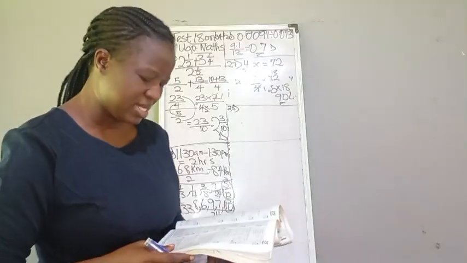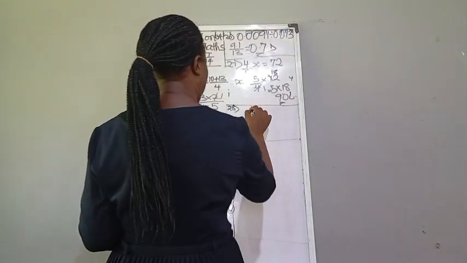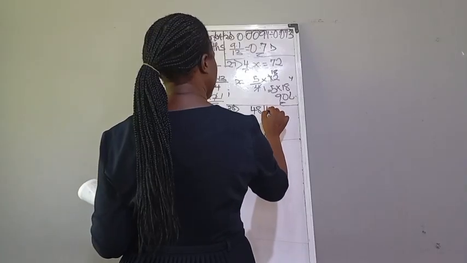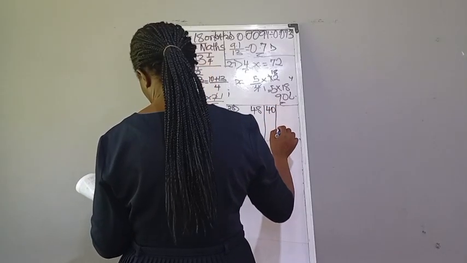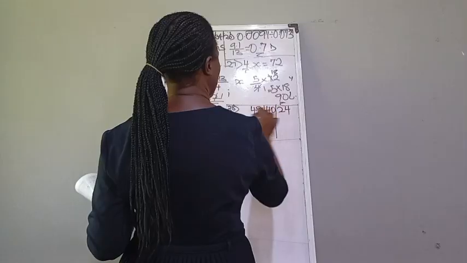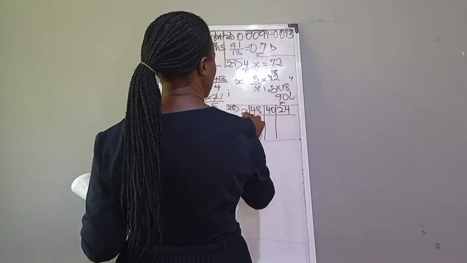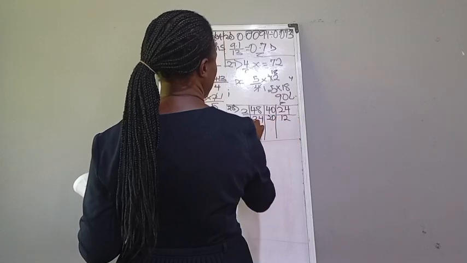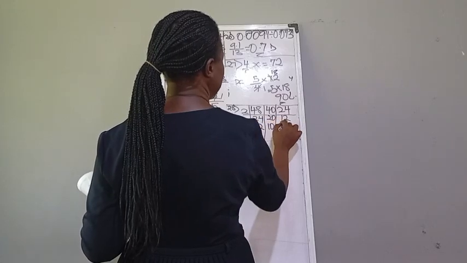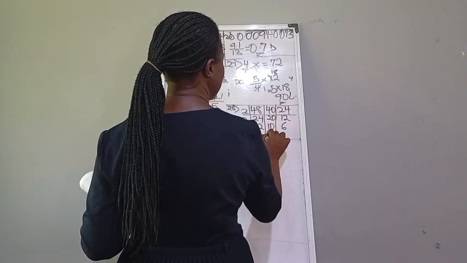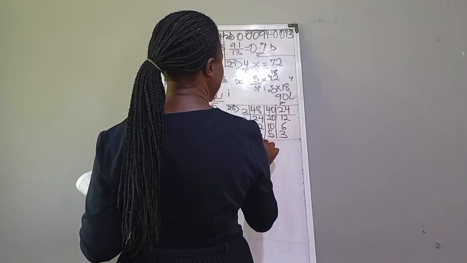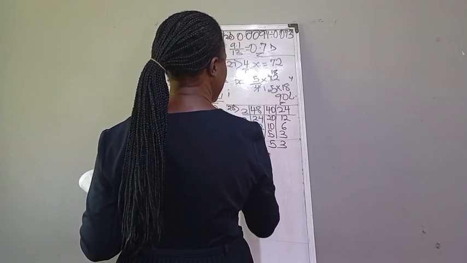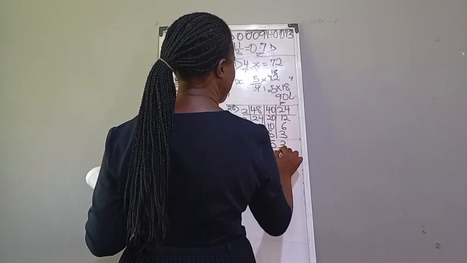28 says, find the LCM of 48, 40, and 24. So we start with the list, which is 2. 2 here, that is 24, 20, 12. 2 here, that would be 12, then 6. 2 here, that would be 6, 5, 3. 2 here, that would be 3, 5, 3. 3 here, that would be 1, 5, 1.